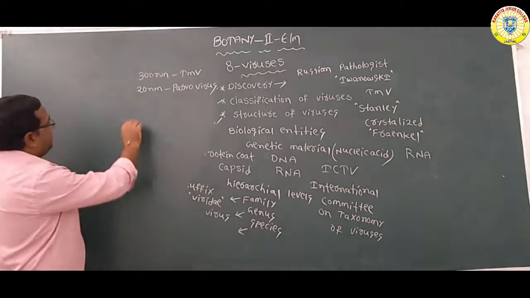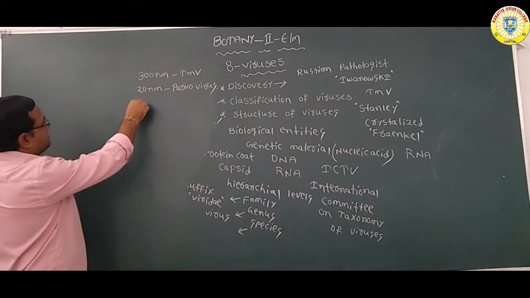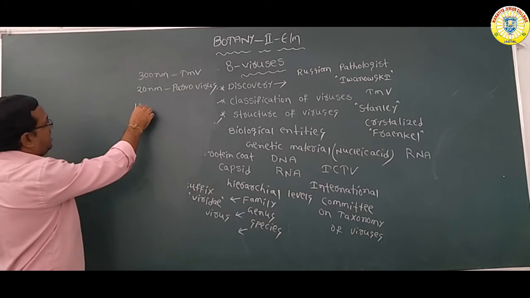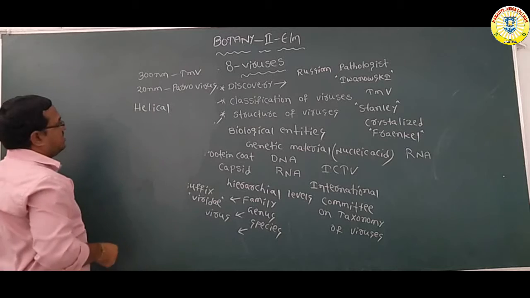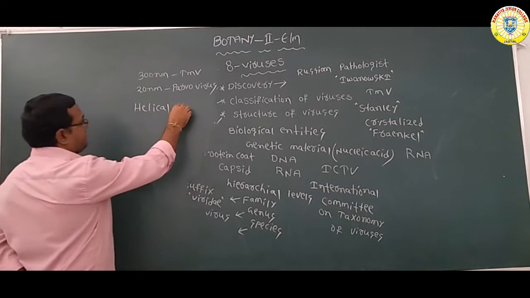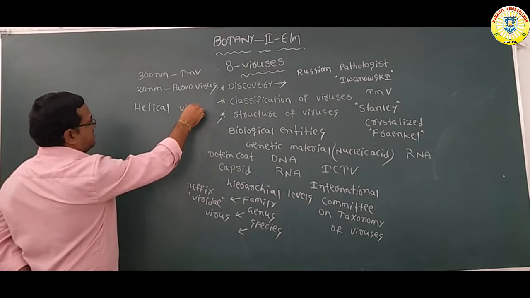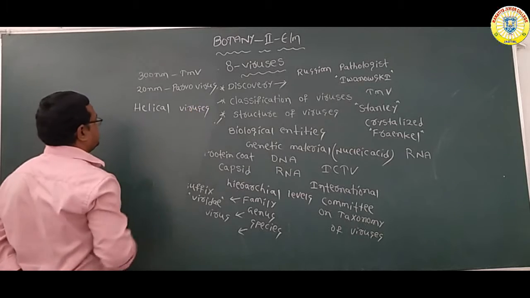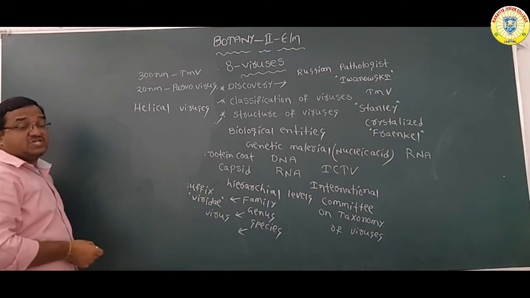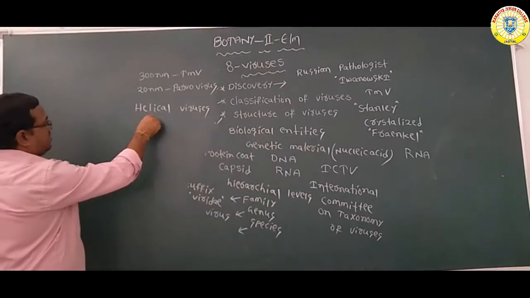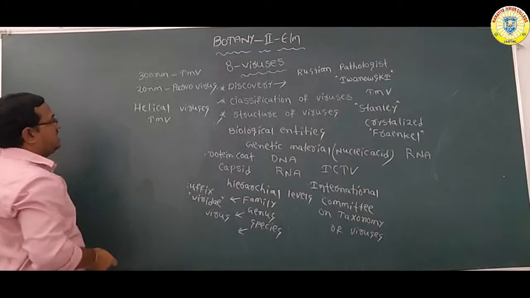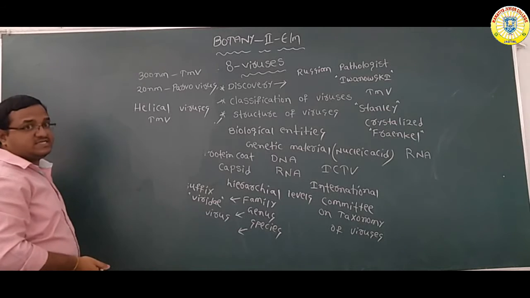Some are helical viruses. Helical means long rod-like structures. The best example is tobacco mosaic virus, which is a helical virus.